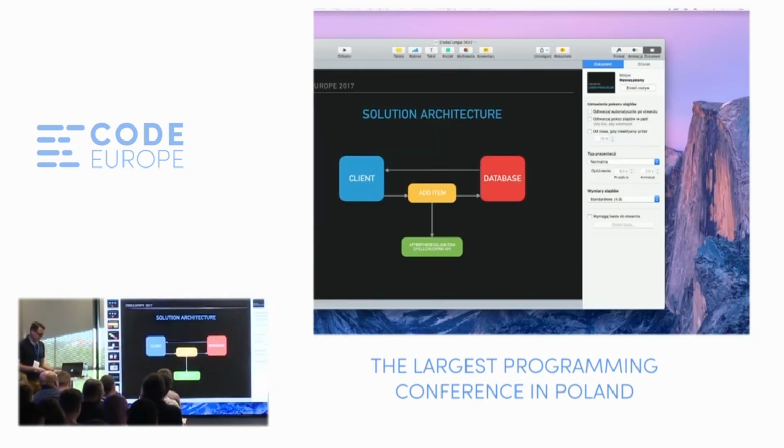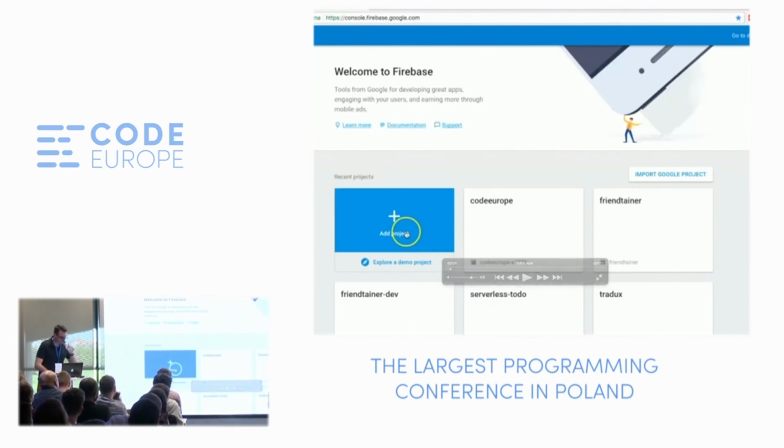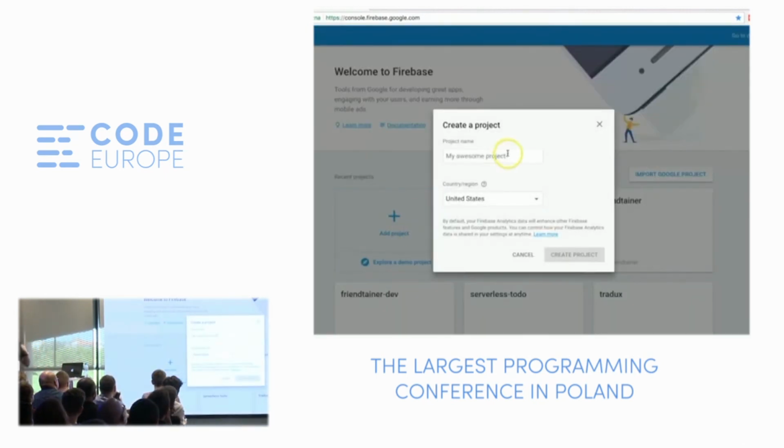So let me run the demonstration now. It's actually a screencast, but I will be talking about what's going on. Okay, so we start by logging into the Firebase console. We just need a Google account for that, and it's completely free. We create a new project and call it Code Europe QA.